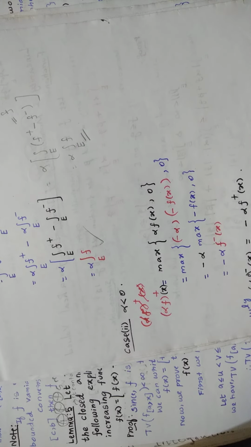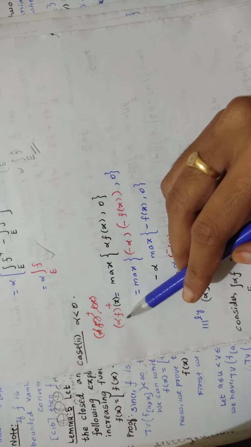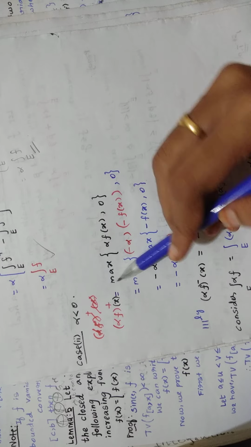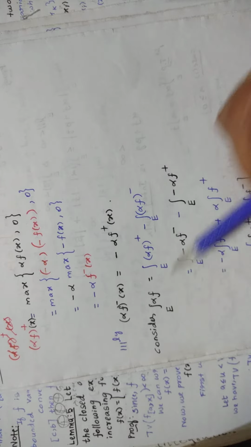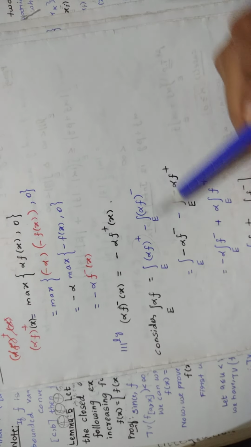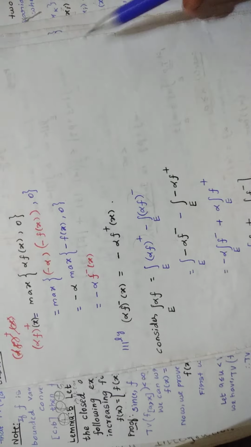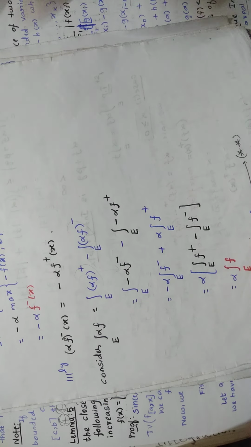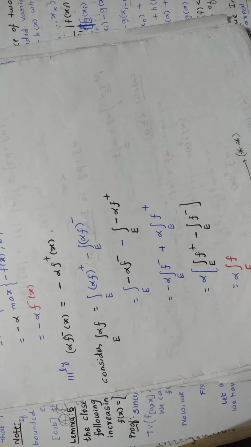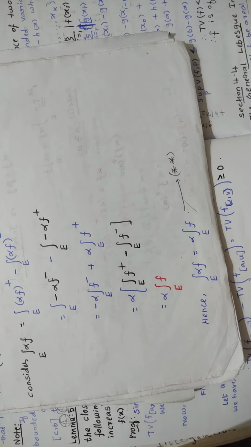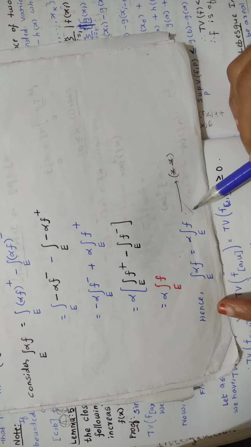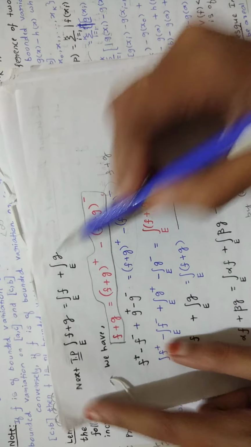Okay. Now in case 2, alpha less than 0 as I told you. Similarly, here you are finding alpha f plus of x and alpha f minus of x. The same thing you are doing. Integral alpha f over e is equal to, and in the place of this you are substituting the values you have found here. Okay. Now the same thing you have done like you do in the case 1. So you will get this. Hence you proved it. This is what you wrote, right? First to prove that line. So you proved it. After that we are going to prove this. Next to prove this. Okay.